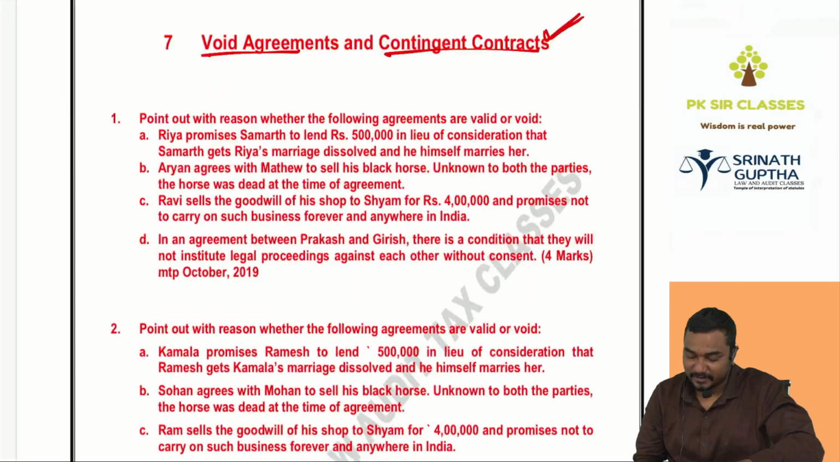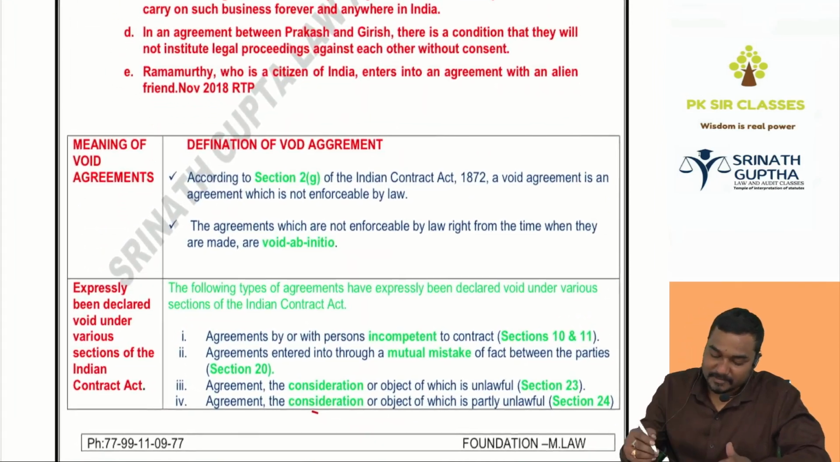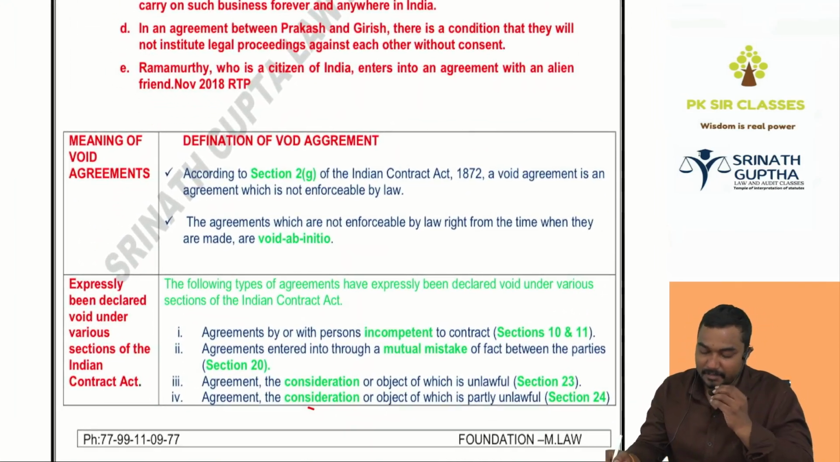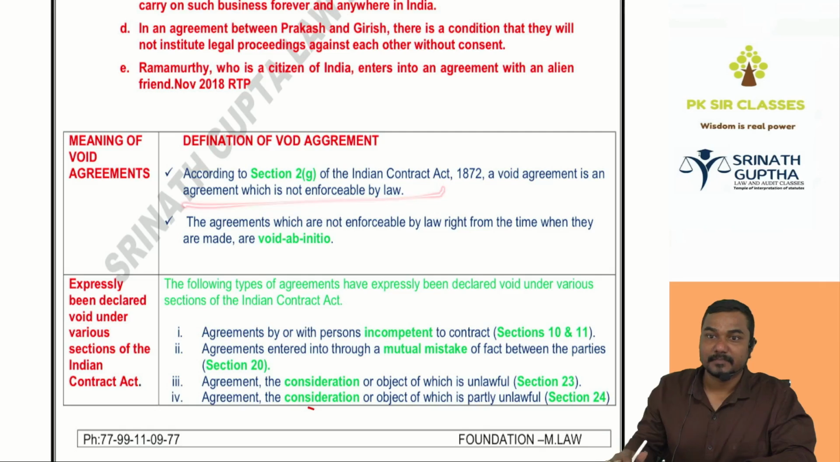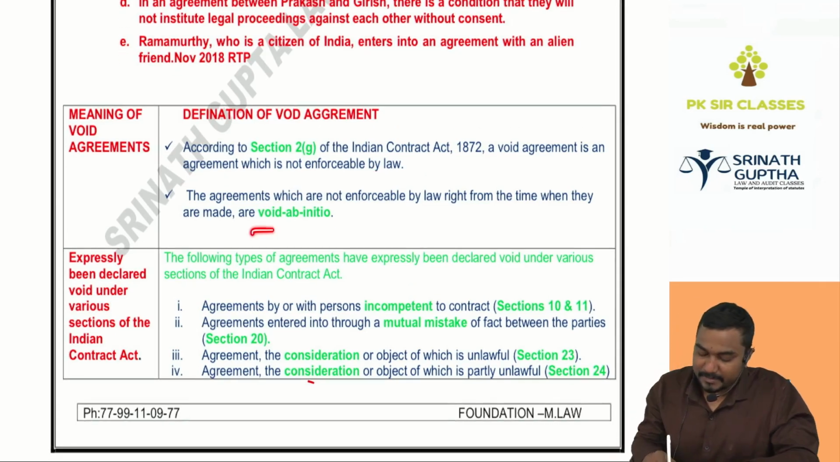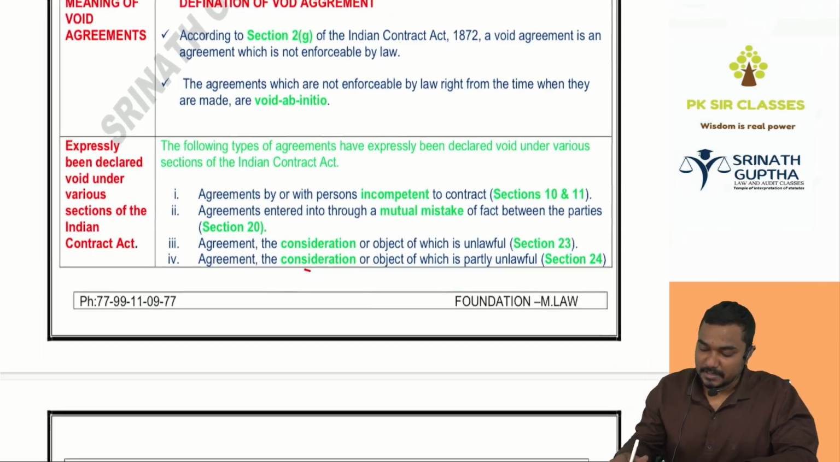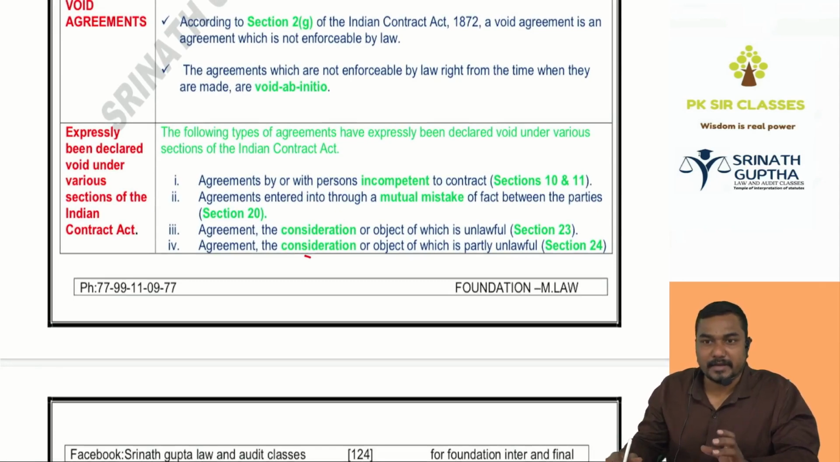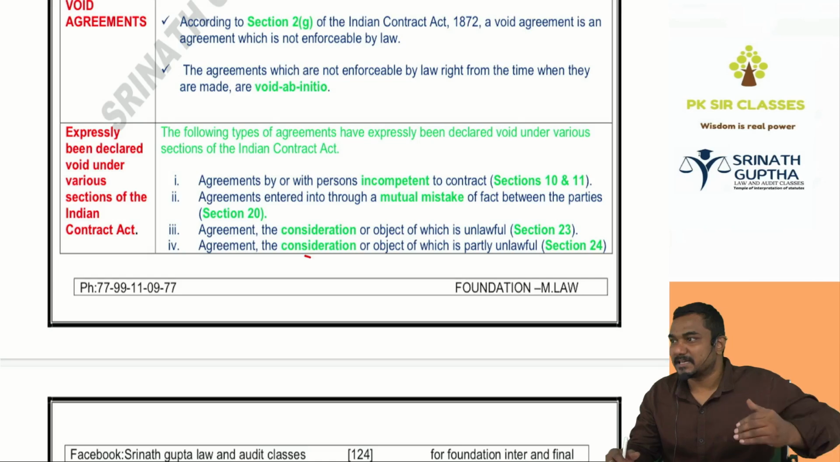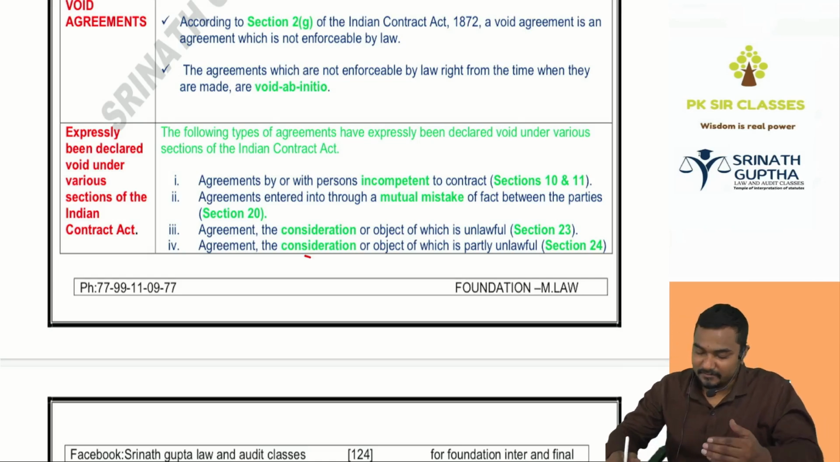We'll revise once, quickly. So first of all, what is a void agreement? Void agreement is an agreement which is not enforceable by law. Void agreements are the void ab initios. The Indian Contract Act specifically declares a few agreements as void agreements. We'll discuss one by one.